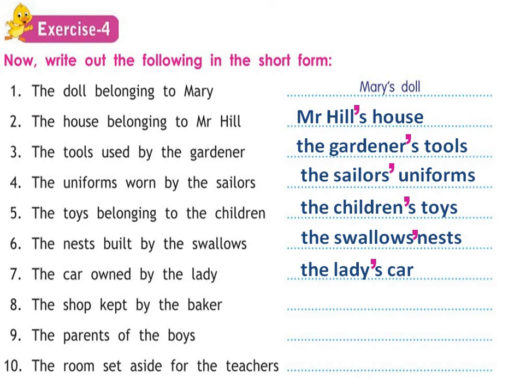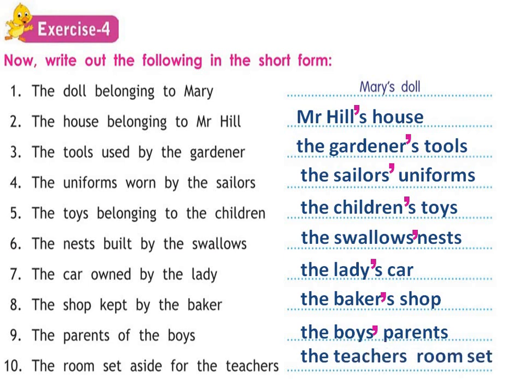The lady's car. The shop kept by the baker. Whose shop? The baker's shop. We will add apostrophe S. The baker's shop. The parents of the boys. Whose parents? The boys' parents. Boys already end with S, so we will only add apostrophe in the end. Last sentence. The room set aside for the teachers. Whose room? The teachers' room. Teachers are already in plural form, so we will only add apostrophe in the end.